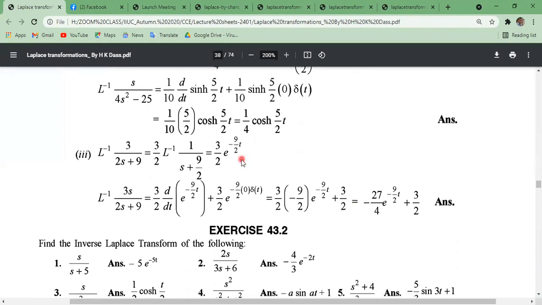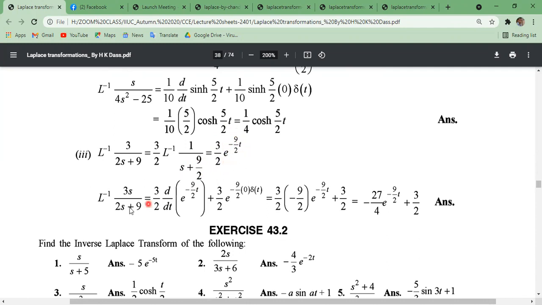Similarly, the inverse Laplace transformation of 3 divided by twice s plus 9. Just taking 2 common, we get s plus 9 by 2. So using the shifting property, we get 3 by 2 e to the power minus 9 by 2 t. Here a equals what? Sorry, a equals 9 by 2. 1 by s plus a can be written as e to the power minus at.